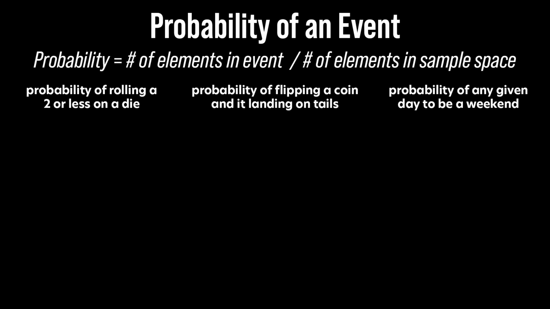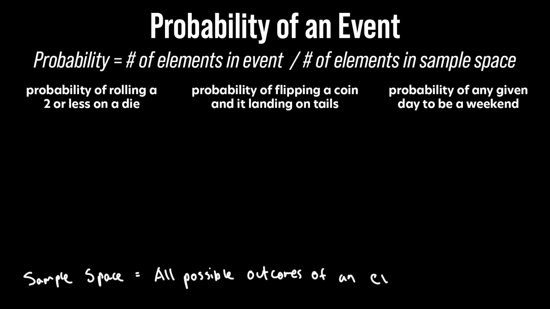Today, we're going to learn about probability of an event. Probability is equal to the number of elements in the event over the number of elements in the sample space. First, I need to describe what sample space is. Sample space is equal to all possible outcomes of an experiment.